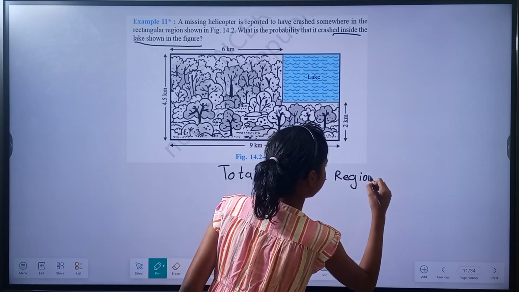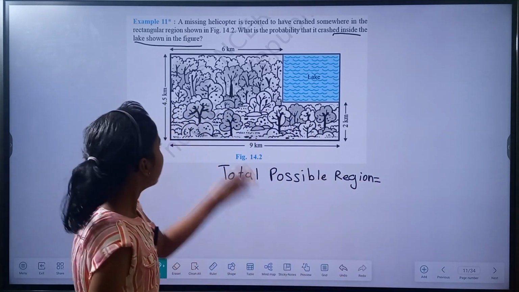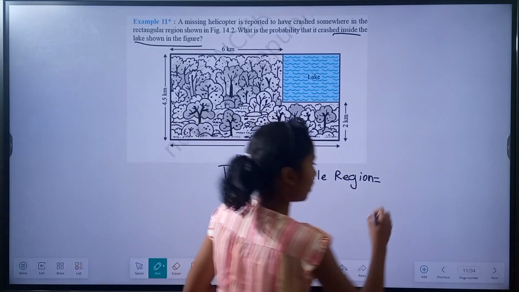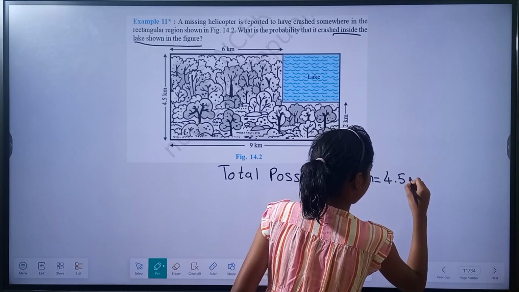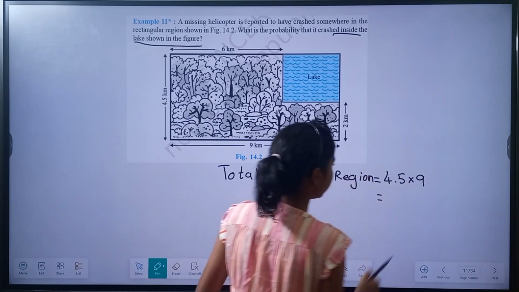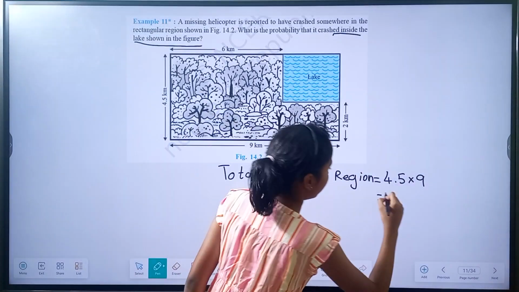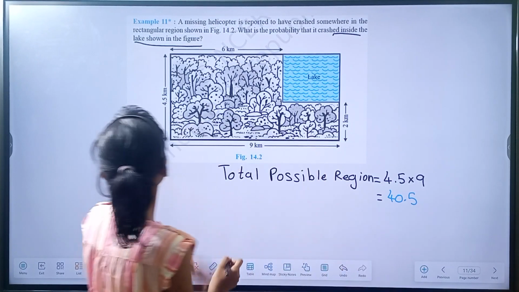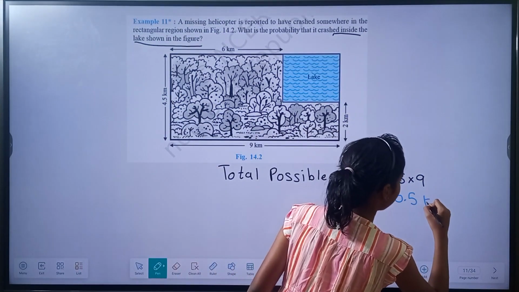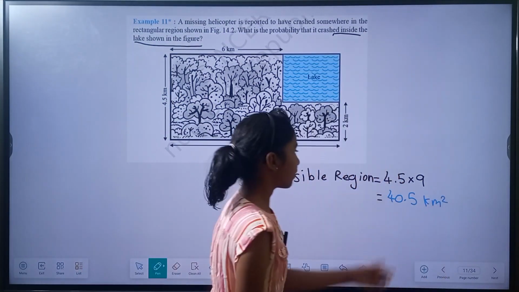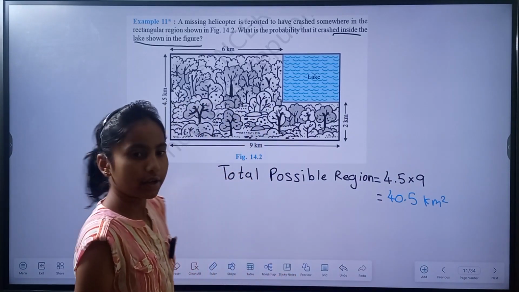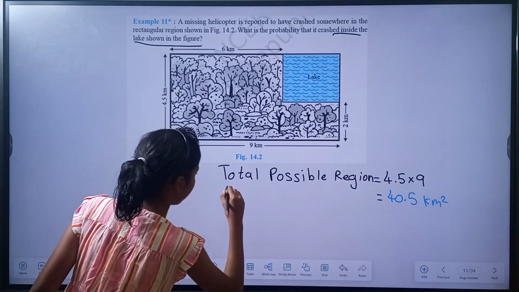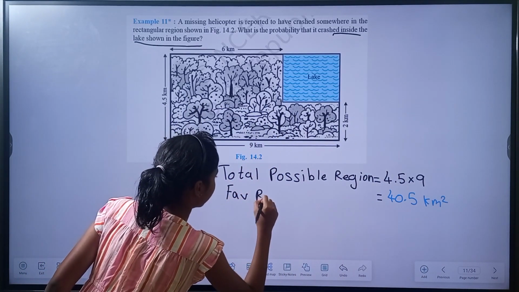the area of this whole rectangle, which is 4.5 into 9, which is equal to 40.5, and the units are kilometers, so kilometer square. 40.5 kilometers square. Now this is the total possible region. Now we have the favorable region.